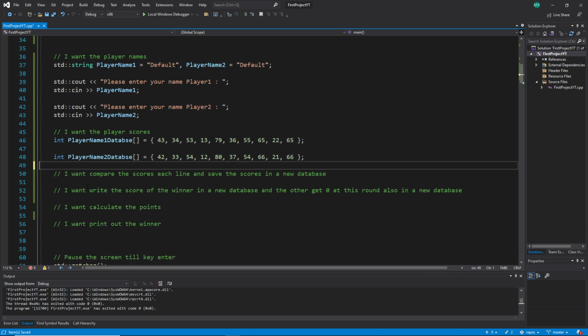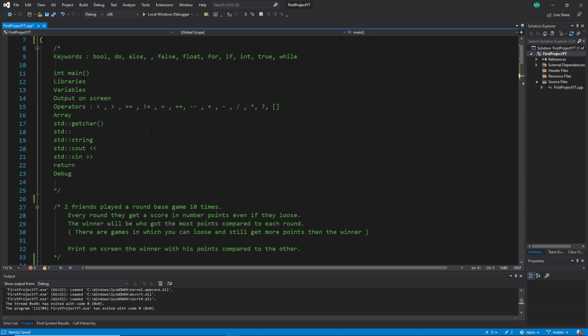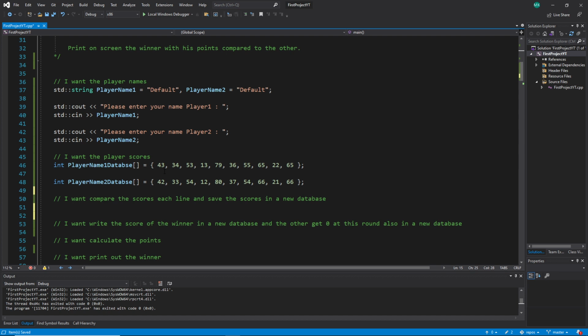So let's get into it. Now I talked again too much. And let's go. I want to compare the scores each line. So how am I going to compare them? We learned comparison operators. So far we have only learned these 4, but the other ones are not so difficult either. And let's use them. I just have to check the conditions. I have to check if they are equal. I have to check if one is greater or less, because they could be equal too. And this condition we have never talked about, right?